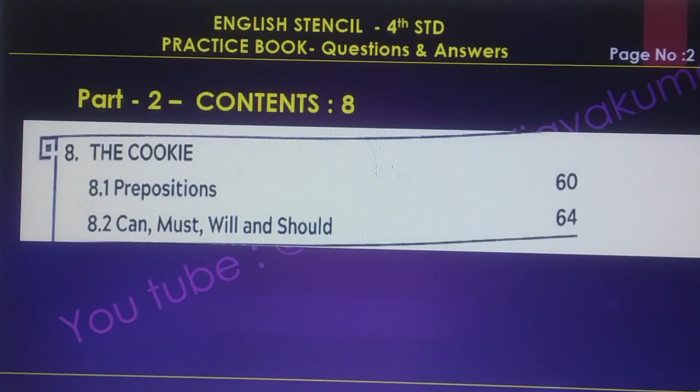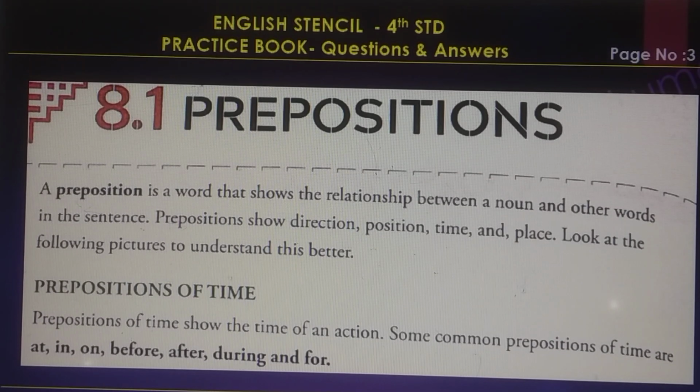Part 2 Content 8. The Cookie 8.1. Prepositions 8.2. Can, must, will and should. 8.1 Preposition. A preposition is a word that shows the relationship between a noun and other words in the sentence. Prepositions show direction, positions, time and place. Look at the following pictures to understand this better.